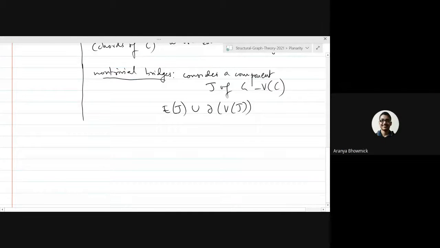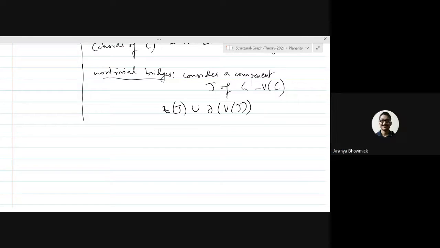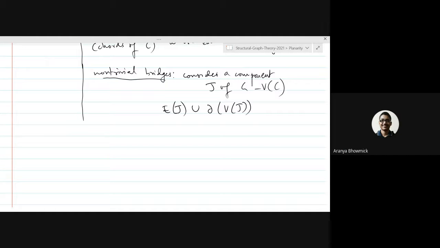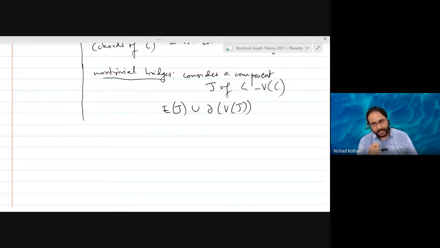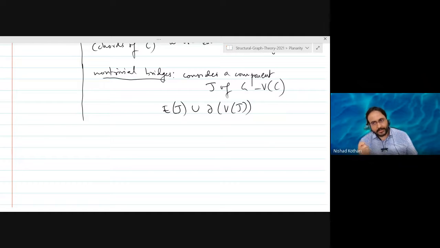Okay, so by edges of J, we mean the edges of the induced subgraph on J. It's a component, so think of it as a graph and take all the edges of that graph. Okay. And by partial of V of J, we mean the edges with exactly one endpoint in J. And the other endpoint has to be where? In the cycle. It has to be on the cycle, because it cannot be in any other component.